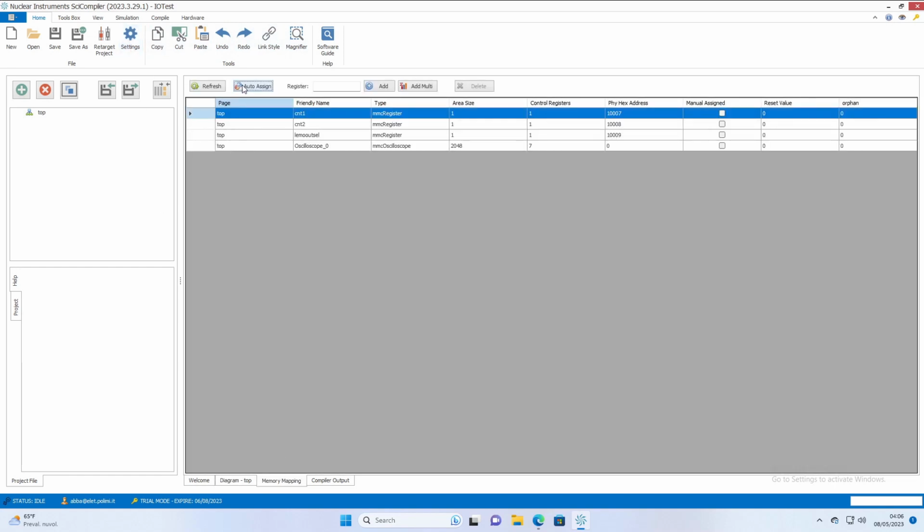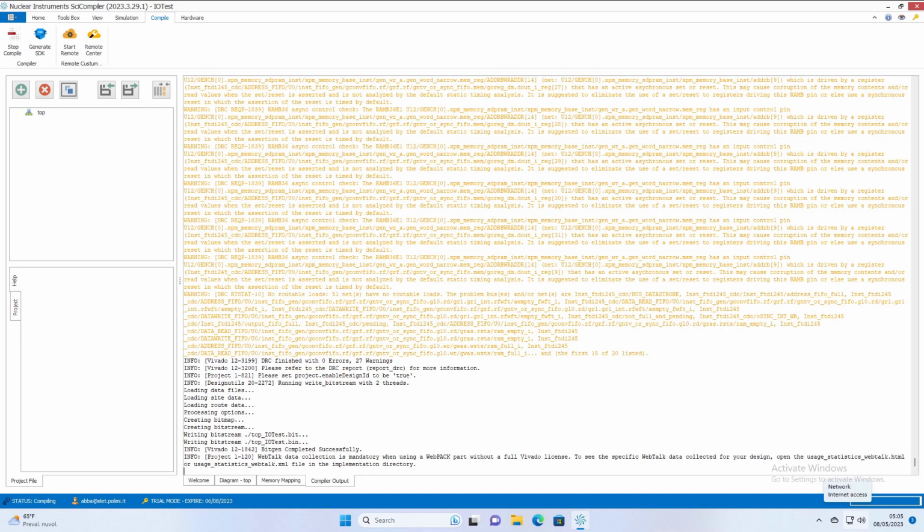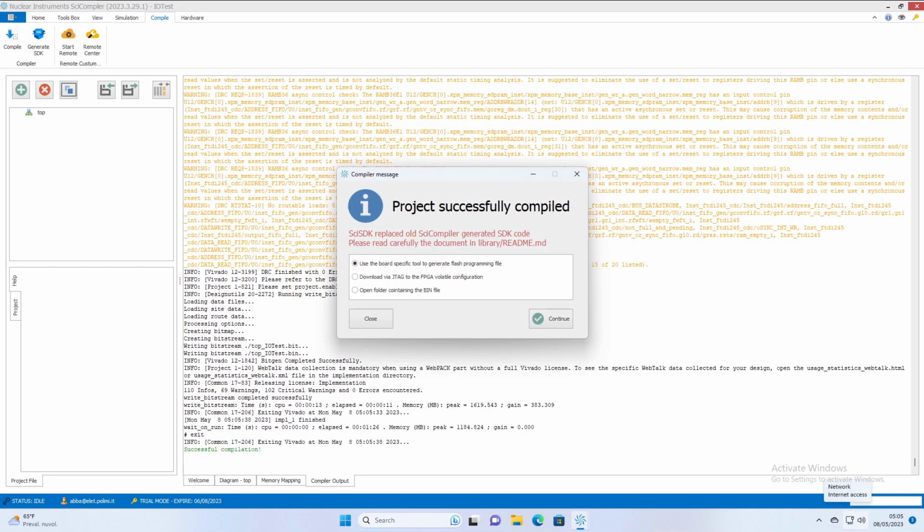Click on Memory Mapping on bottom bar and press on Auto Assign in order to update all registers in the register file. Then in menu, Compile, press Compile to start firmware compilation process on your local computer. In less than 5 minutes, SciCompiler will complete the compiling process and a success message will pop up. Congratulations, SciCompiler is correctly working on your computer.